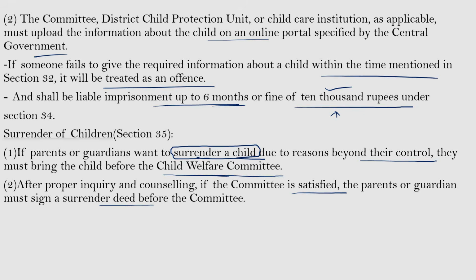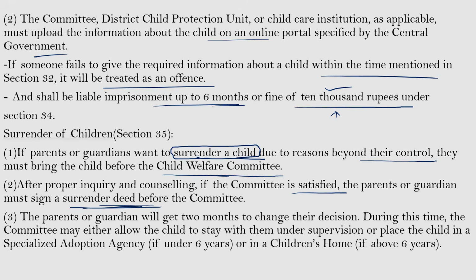The committee shall take all necessary inquiry, and if the committee is satisfied, the committee shall take a signature on the surrender deed, which is an agreement in which the parents sign that they are willingly giving up their child and surrendering them before the committee, and in future they have no rights over their child. So the committee shall take the signature from the parents, and the parents or guardians will get 2 months to change